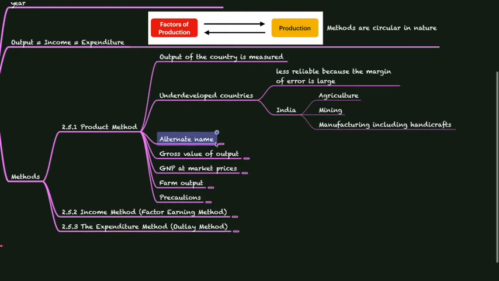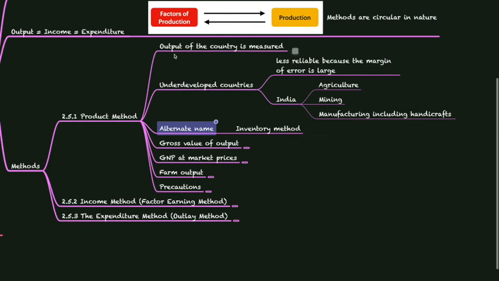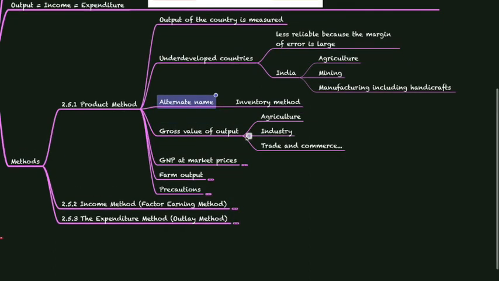An alternate name for this method is the inventory method, because inventory is nothing but the stock of all the output that is held by any firm sector. So the gross value of output from agriculture, industry, trade and commerce is found out using this product method.